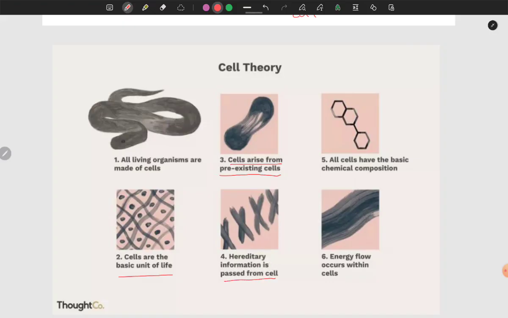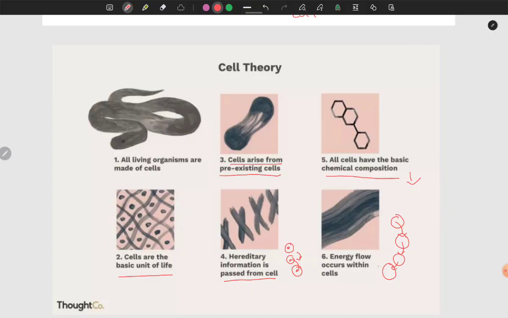The genetic information and the DNA are passed from one cell to another, and this is how it works. All cells have the same basic chemical composition. Energy flow occurs within the cell, and all the detailed processes will be discussed further in the syllabus.